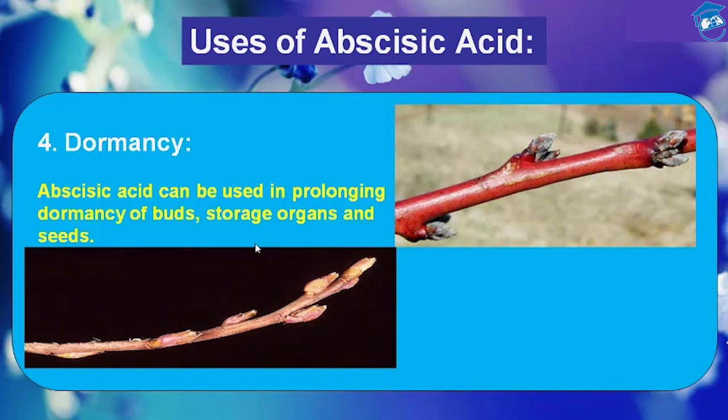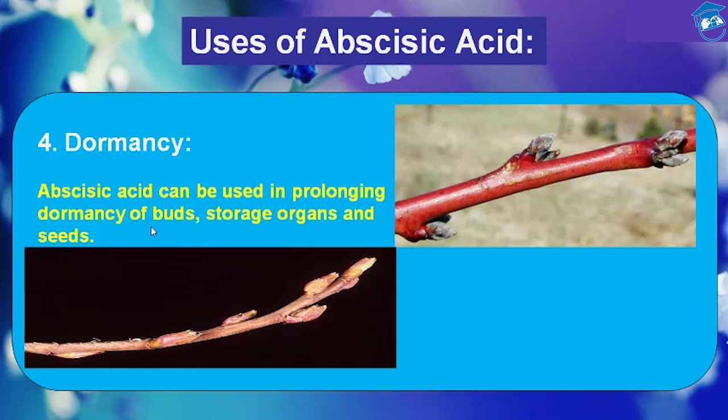So what does abscisic acid do? Its impact decreases when seed germinates. So of course abscisic acid can be used in prolonging dormancy of bud, storage organs, and seed, students.